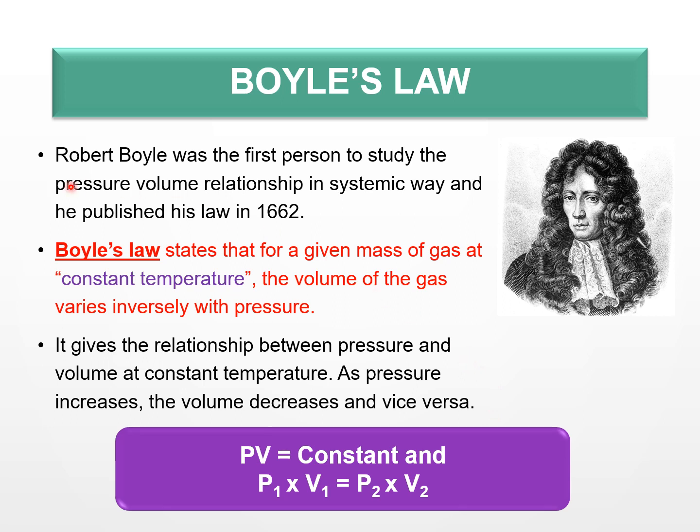He gave this law in the form of an equation, PV equals constant, meaning pressure and volume are inversely proportional. You can say that P1 times V1 is equal to P2 times V2. This is the equation you usually use to solve problems based on Boyle's law.